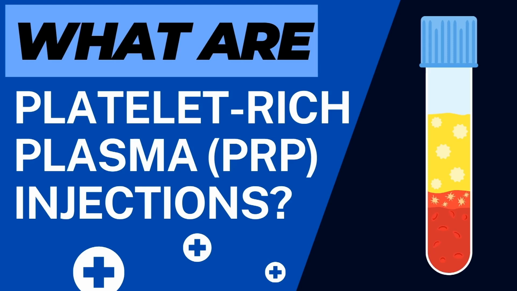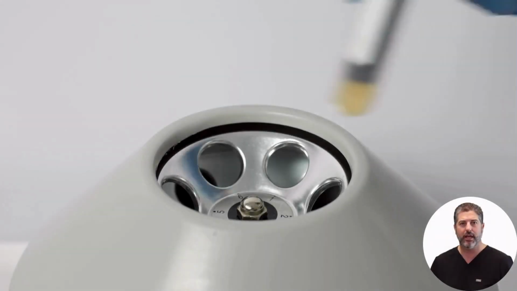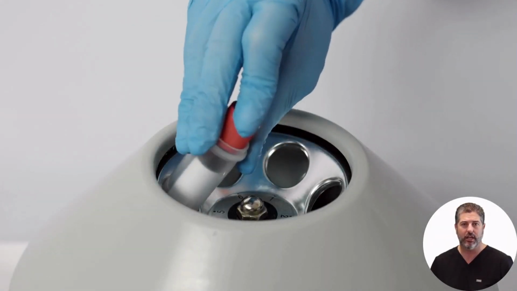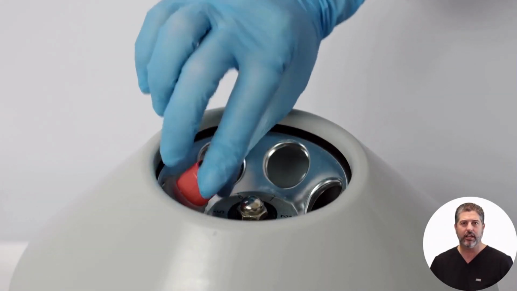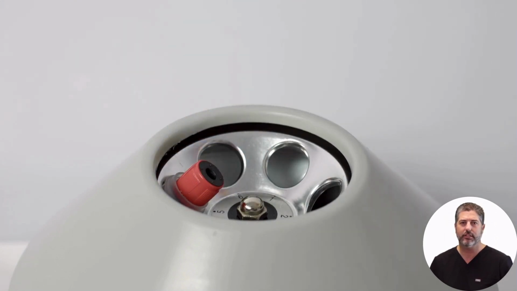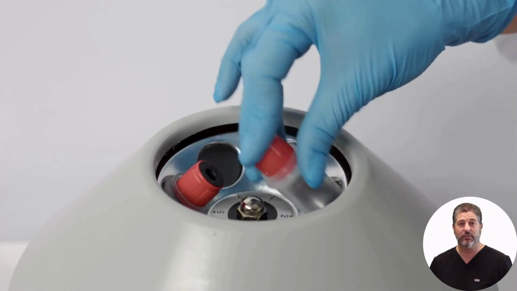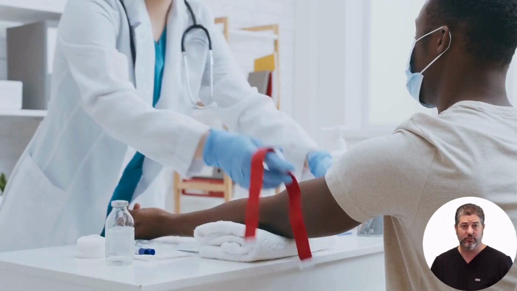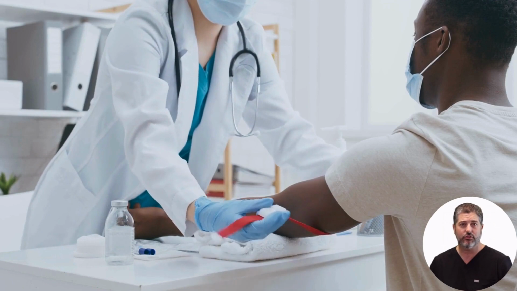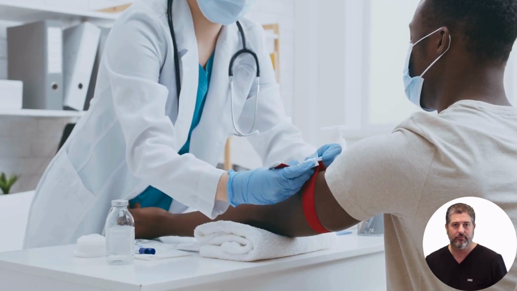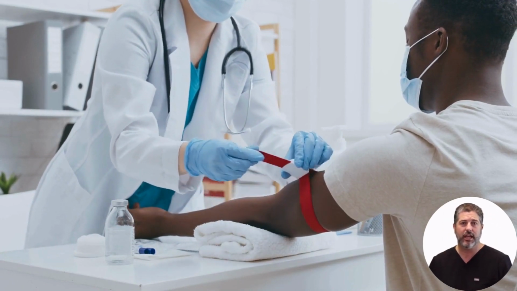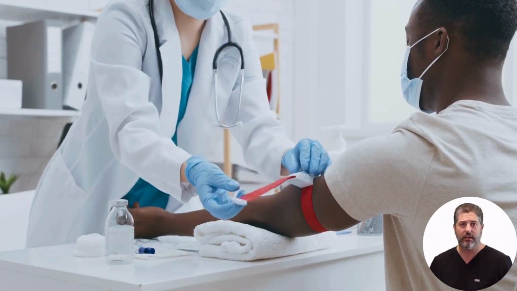What are platelet-rich plasma injections? Platelet-rich plasma injections, also called PRP, involve injecting a concentration of a patient's own platelets to accelerate the healing of injured tendons, ligaments, muscles, and joints. First, blood is drawn and centrifuged to separate the platelets. Then, the platelet-rich plasma is injected into the affected area.